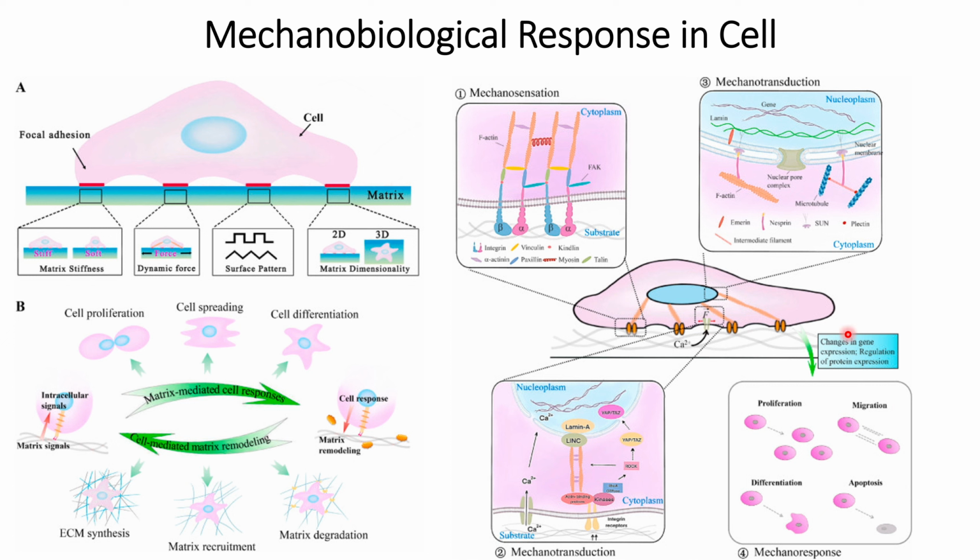And what are the final outcomes that cells will show because of this mechanobiological response that leads to epigenetic changes? Cells might either proliferate, that is grow at a faster rate, or migrate, or acquire ECM characteristics. Sometimes this mechanotransduction force can also trigger apoptosis, which leads to cell death. And sometimes when there are stem cells under a specific cellular matrix or cytokines, it can trigger differentiation. So these are the mechano responses that result from these mechanobiological forces. I hope you got a basic idea about this mechanobiological response within the cells.